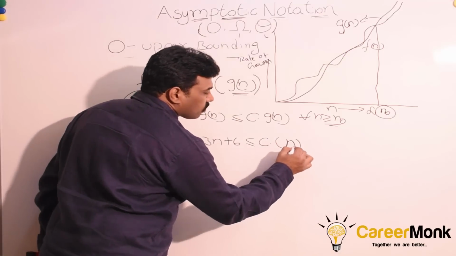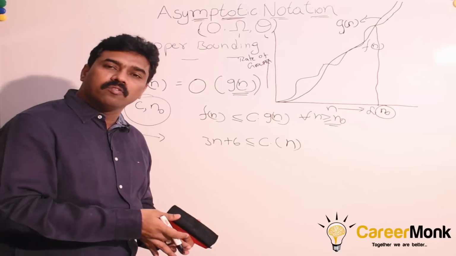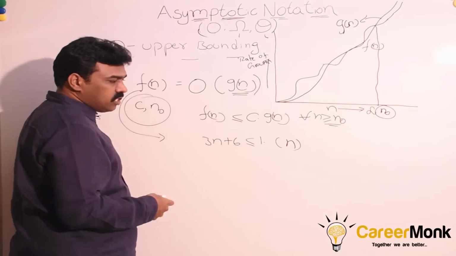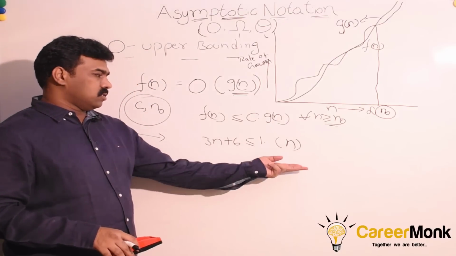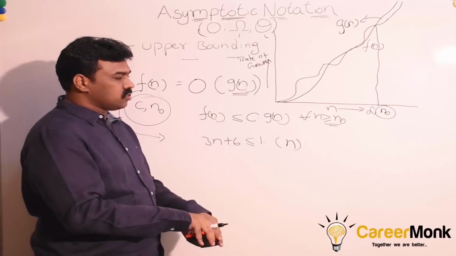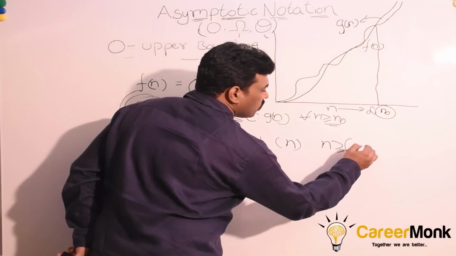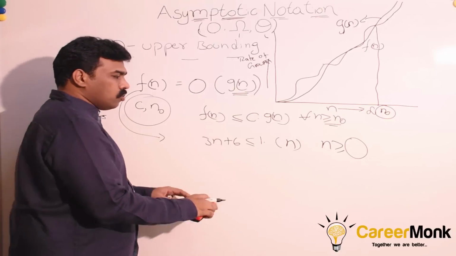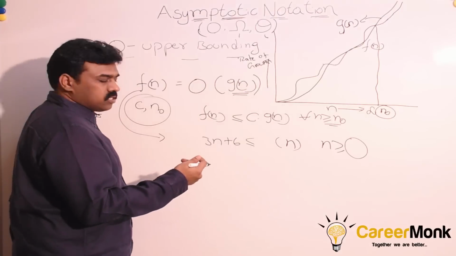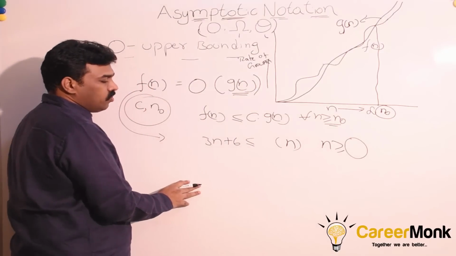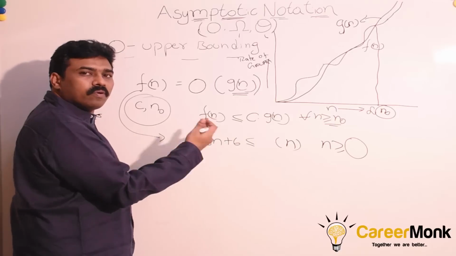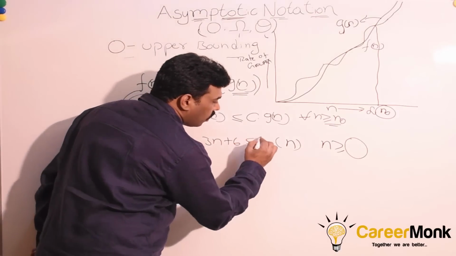If you put n, can we satisfy this expression, and for what values of c and n0? If c is equal to 1, can we satisfy this one? 3n plus 6 is definitely not less than or equal to 1n at larger values of n. What is the threshold value? For all n greater than or equal to some value. So c equal to 1 is not satisfying, 2 is also not satisfied. Usually, to simplify finding the c value and n0, what I do is, if it is 3n, I usually go for 4n. If it is 10n, I usually go for the next one, 11n. So since it is 3n, I will be going for 4.